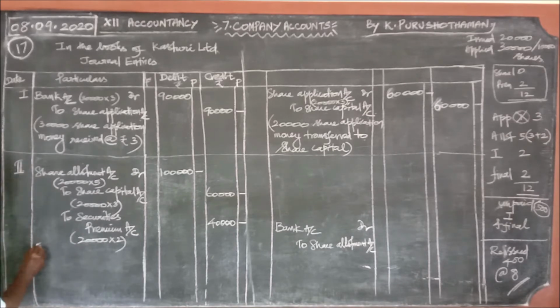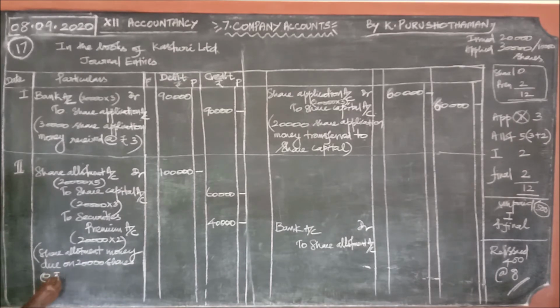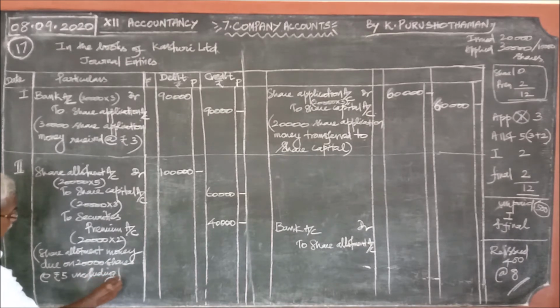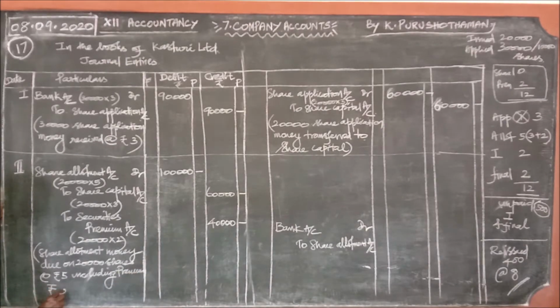So, share allotment money due on 20,000 shares at the rate of rupees 5, including premium rupees 2.